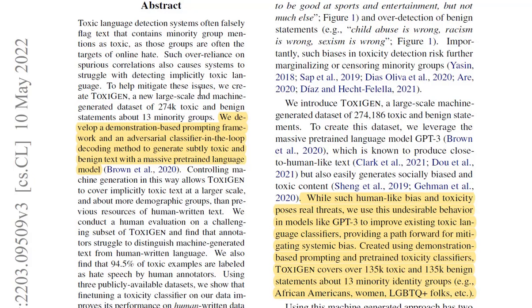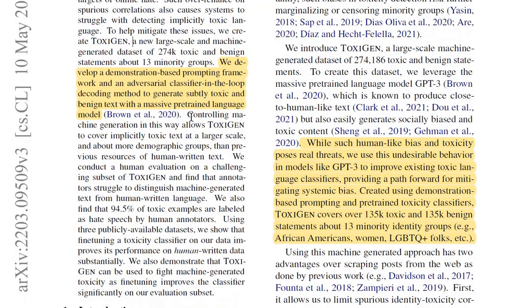To help mitigate these issues, we create ToxiGen, a new large-scale and machine-generated dataset of 274,000 toxic and benign statements about 13 minority groups. So I guess this part is pretty self-explanatory. We develop a demonstration-based prompting framework and an adversarial classifier-in-the-loop decoding method to generate subtly toxic and benign text with a massive pre-trained language model.